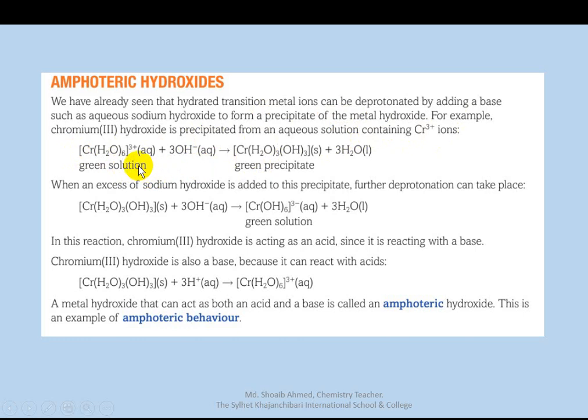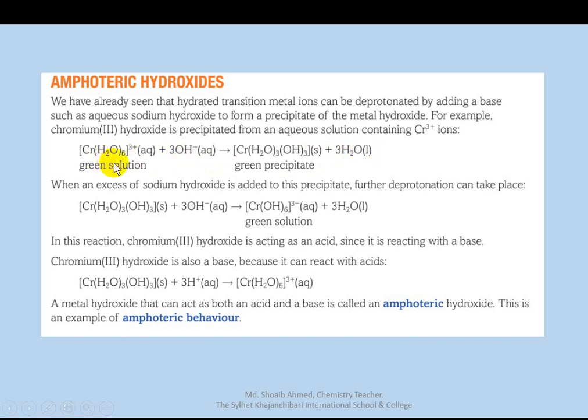Here 3 hydroxide ions replace 3 hydrogen ions from water molecules. So chromium(III) hydroxide is formed and 3 water remain. The 3 hydrogen ions with the 3 hydroxide ions become 3 water molecules.